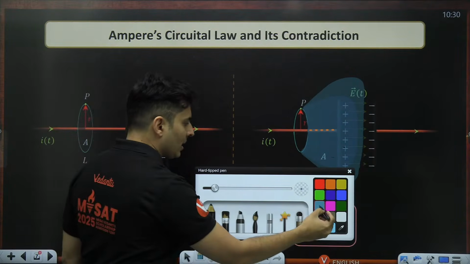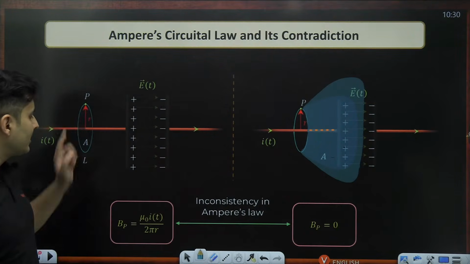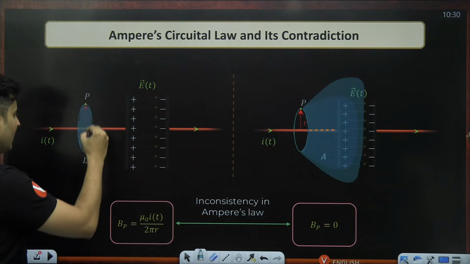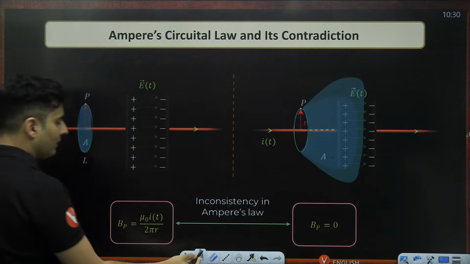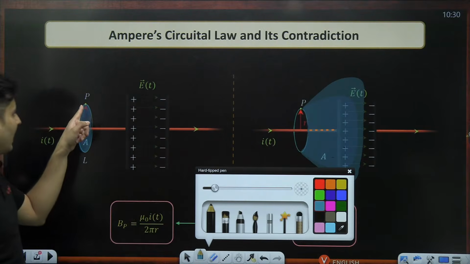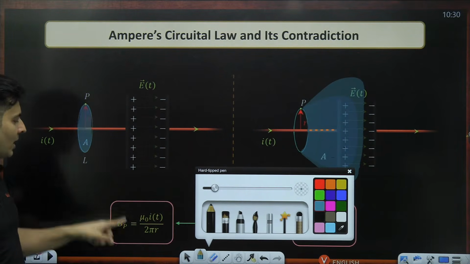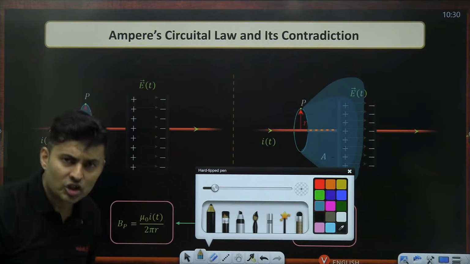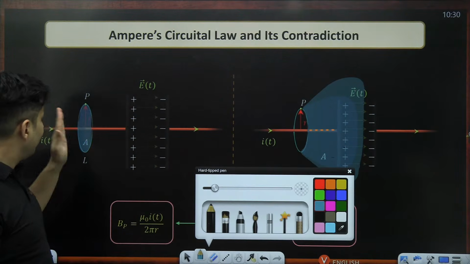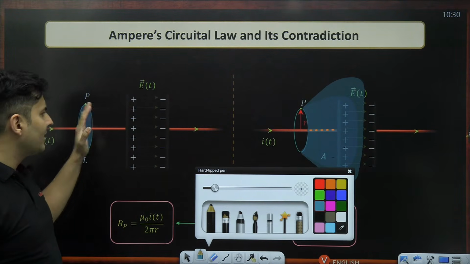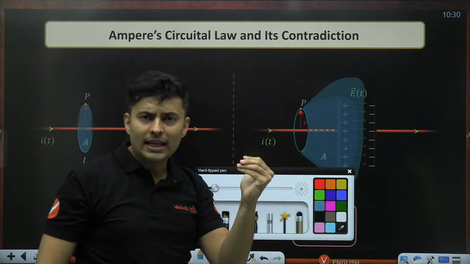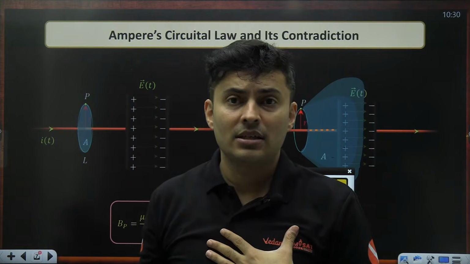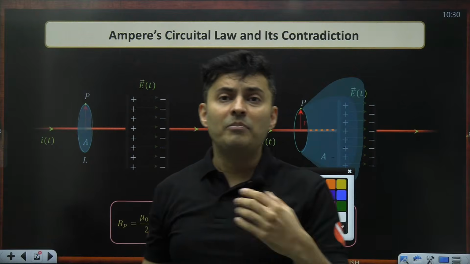Now this is the problem which arises, because how can the choice of this film decide what the magnetic field is? If there is a magnetic field at this point, and I know it is mu naught I by 2 pi r, it has to be mu naught I by 2 pi r, whether I take this film like this or like this or like that. Because the film was a choice, not a compulsion.